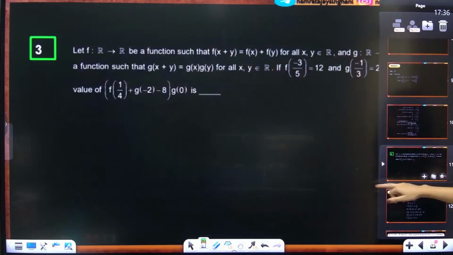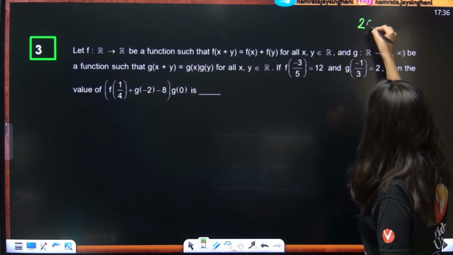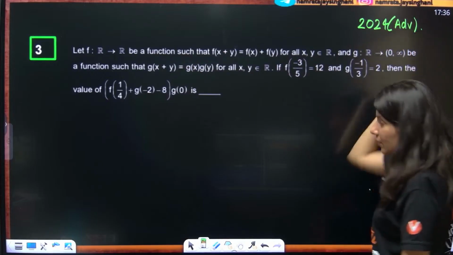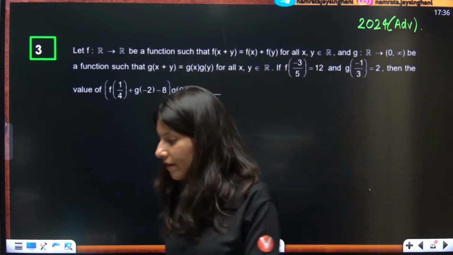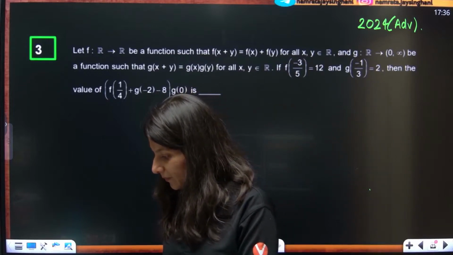Okay, next question on your screen. Now this is also a JEE Advanced 2024 question, my dear students. And you will be stunned, mind blown, that this question is also again not a very, very difficult question.